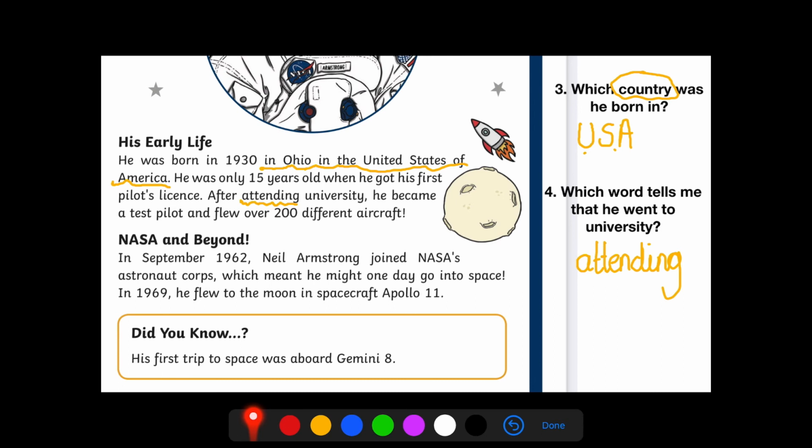What I'd like you to do today is think about which question paper you're going to answer. You may feel as though doing the 1 star, 2 star, 3 star has been working really well, and you continue with that. It's really important that you are reading these on your own. So you need to be able to read the whole sheet on your own. Maybe a couple of words that you're not sure of, that's fine. But you should be able to read the whole sheet and the questions on your own and answer them on your own. If you're able to do that, then you know you're doing the right one.